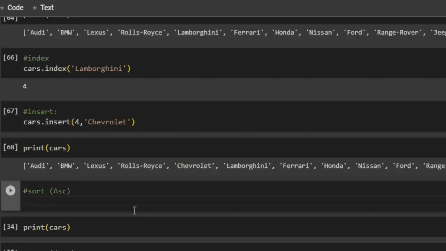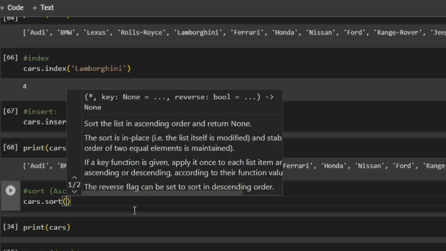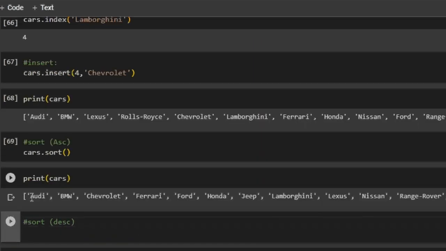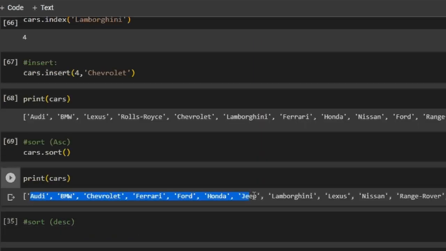The next thing is sorting the list in an ascending order. So I will write cars.sort, and if I don't pass any parameter, it will by default take ascending order. If I print the cars, it has been sorted in ascending order.